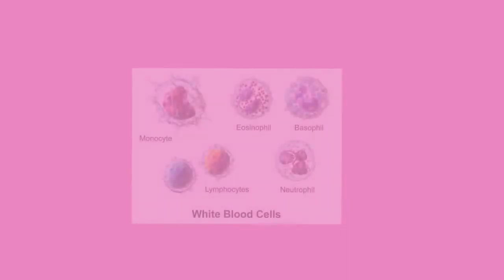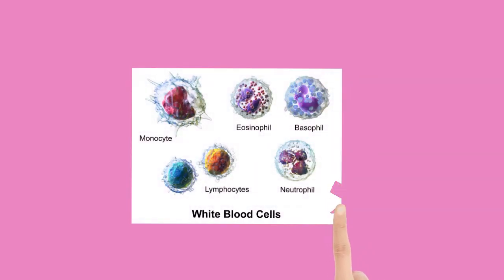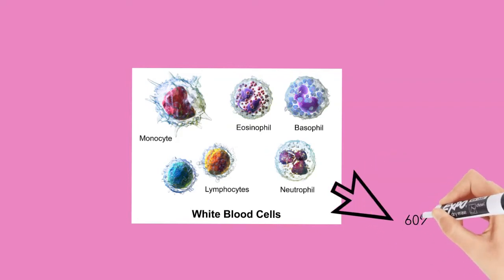There are 5 types of white blood cells: neutrophils, lymphocytes, monocytes, eosinophils, and basophils. Neutrophils are the most abundant, comprising 60% to 70% of all white blood cells.